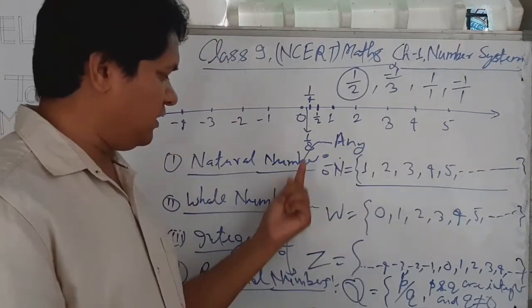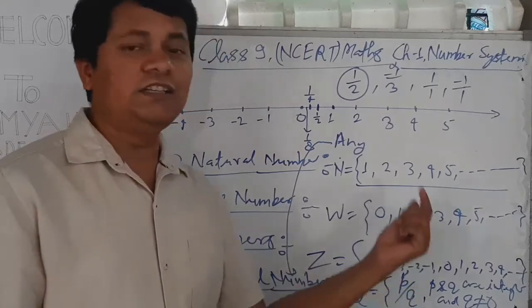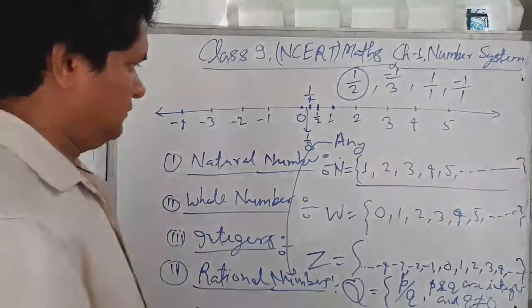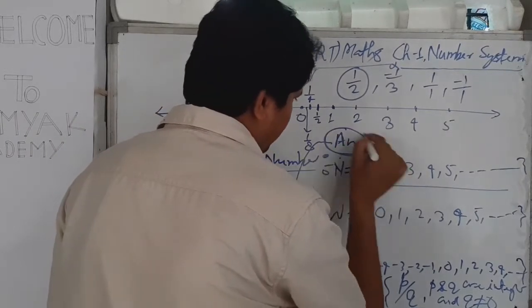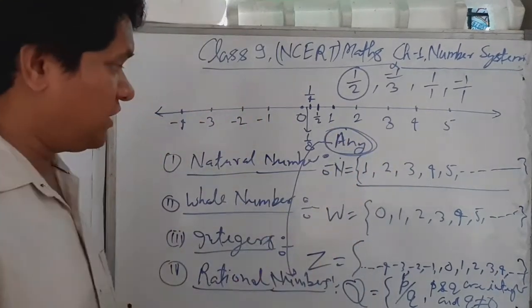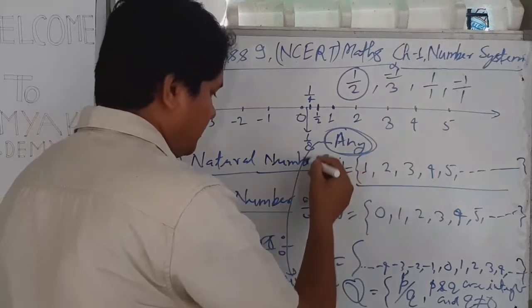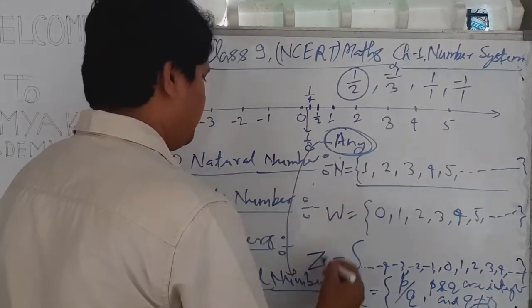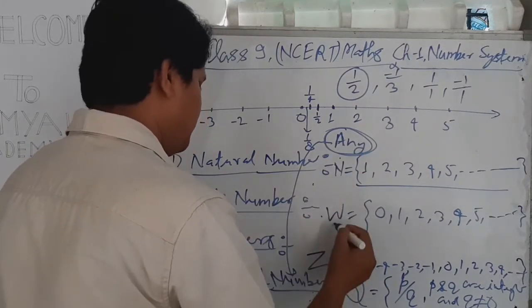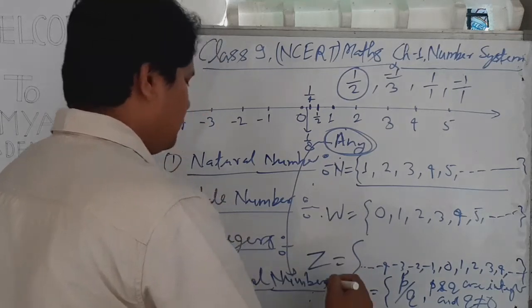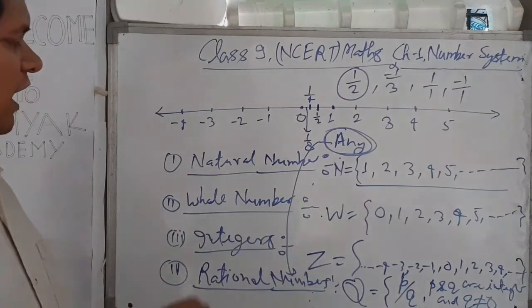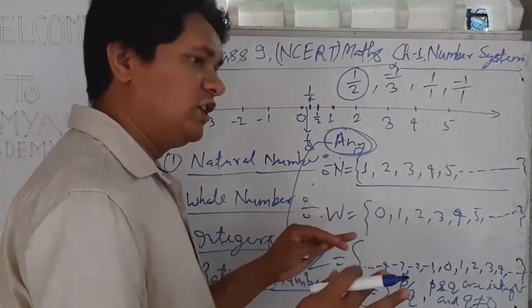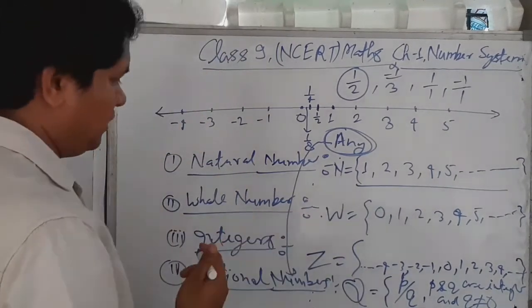Any natural number is an integer. So if we make sentences that start with any natural number, any whole number, any integer being a rational number, these statements are all true.